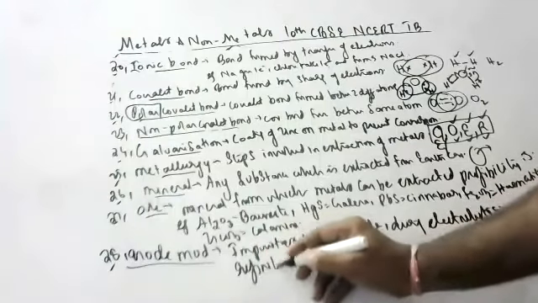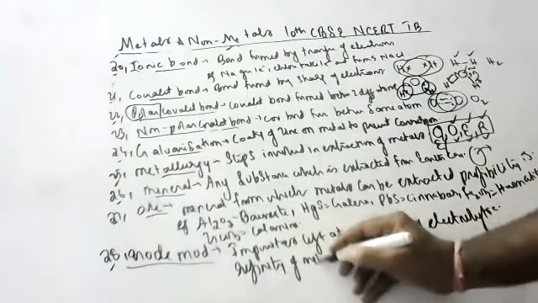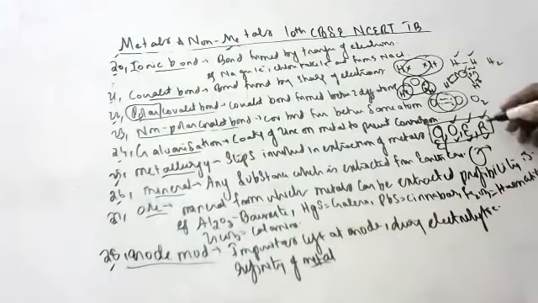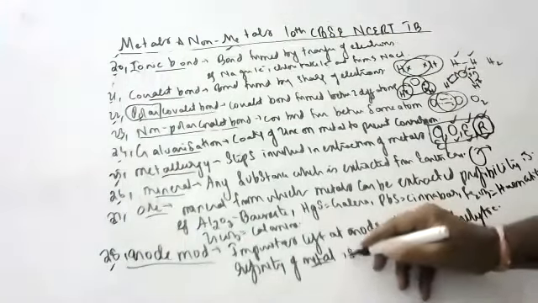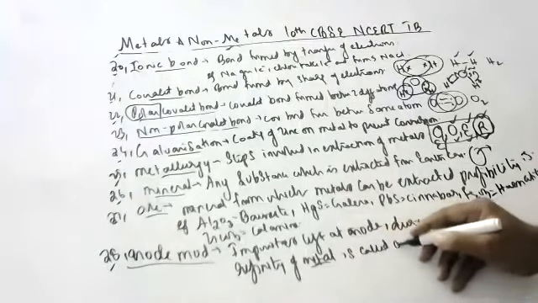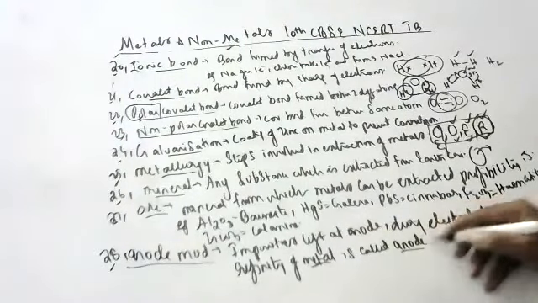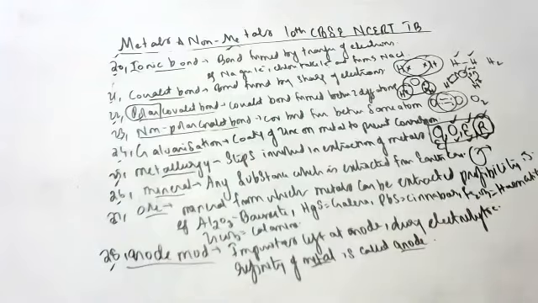Whenever you refine, the last step is there, no? During refining, some impurities will be left at the anode. The impurities left at anode during electrolytic refining of metal is called anode mud. Because at the anode you will get impurities, that's why it is called anode mud.